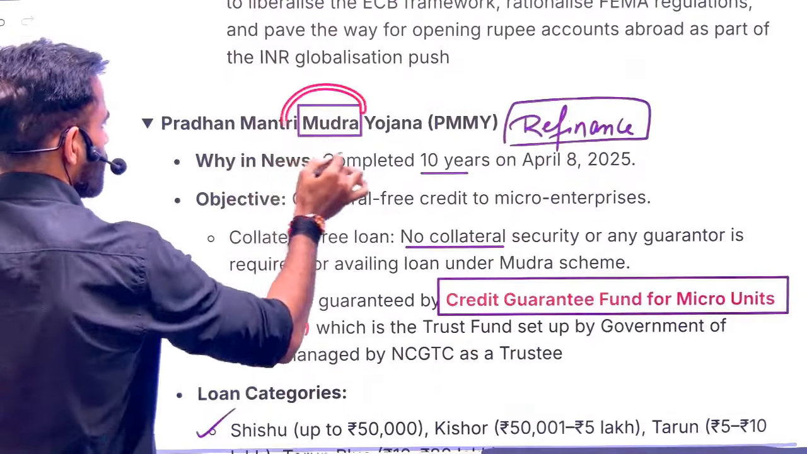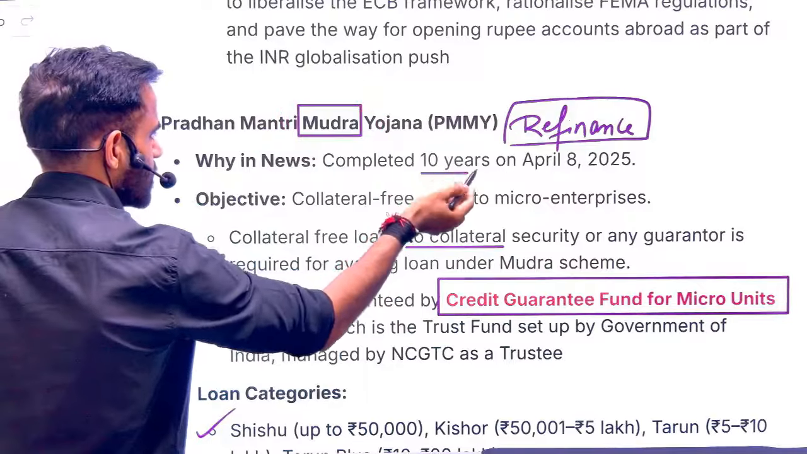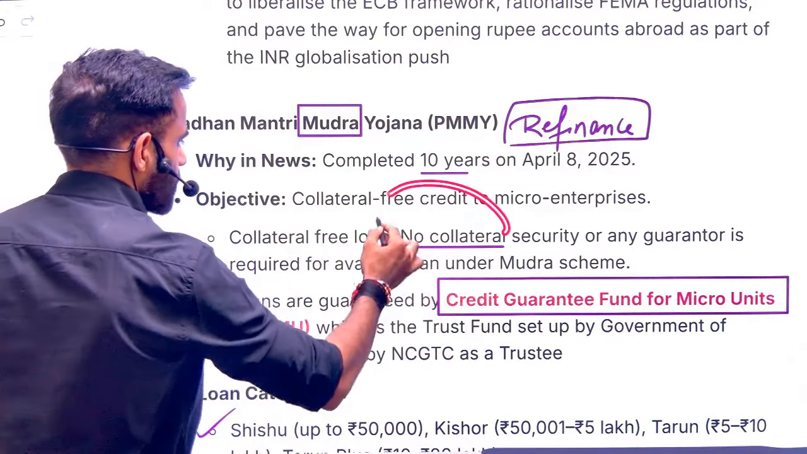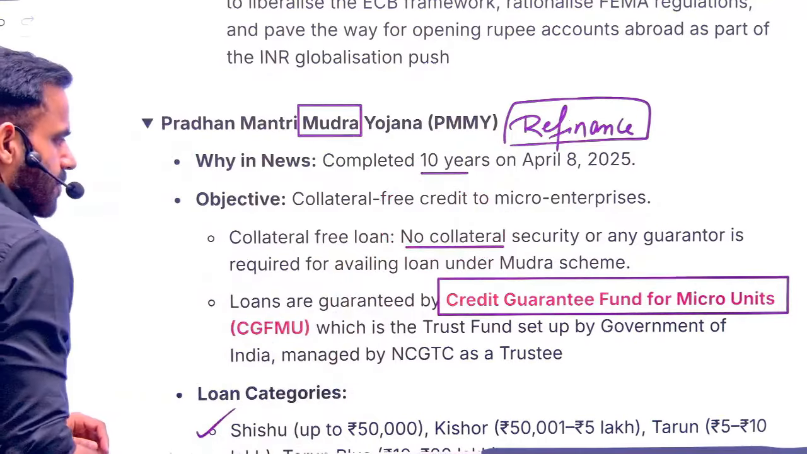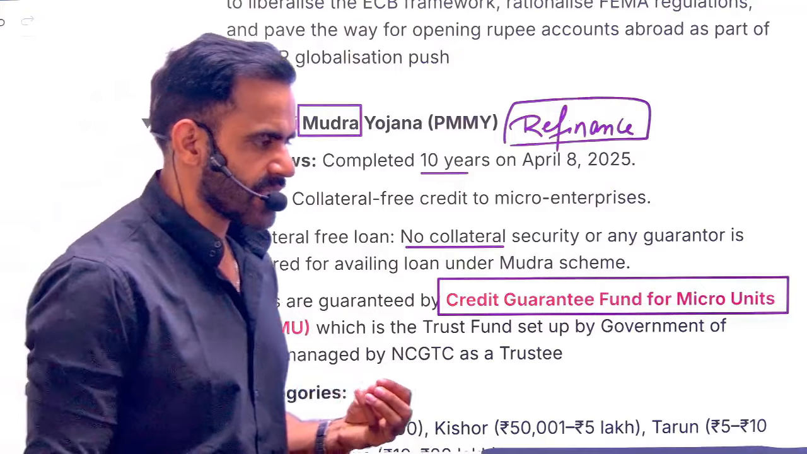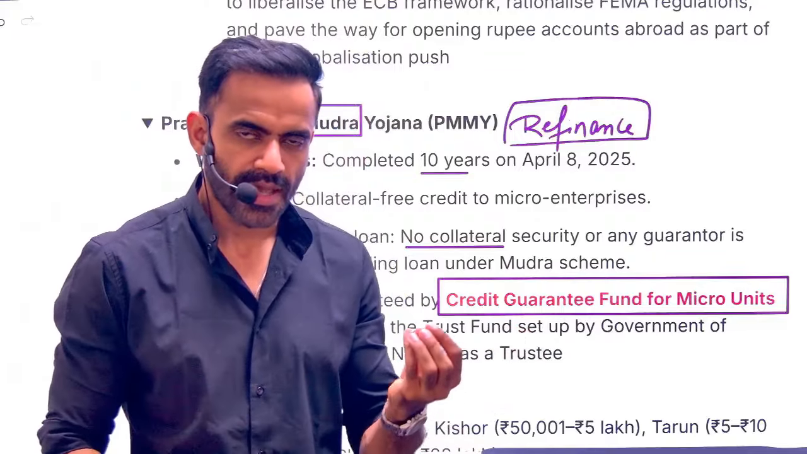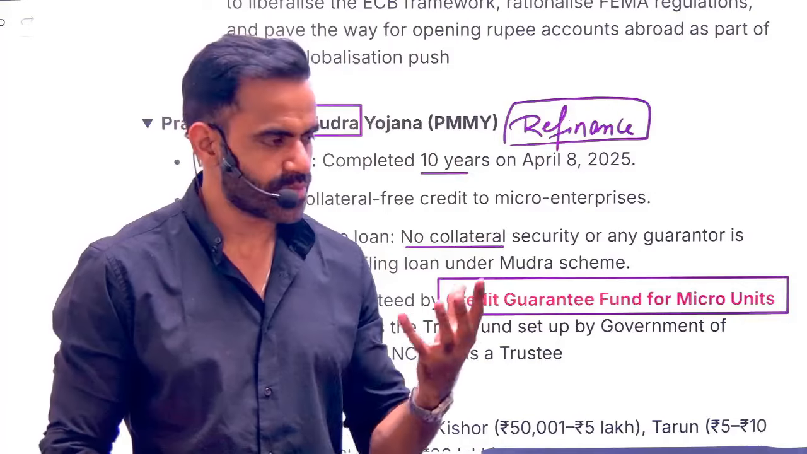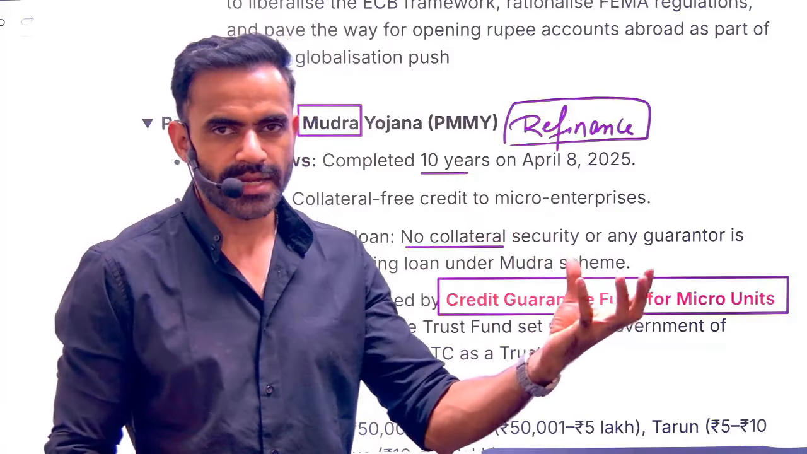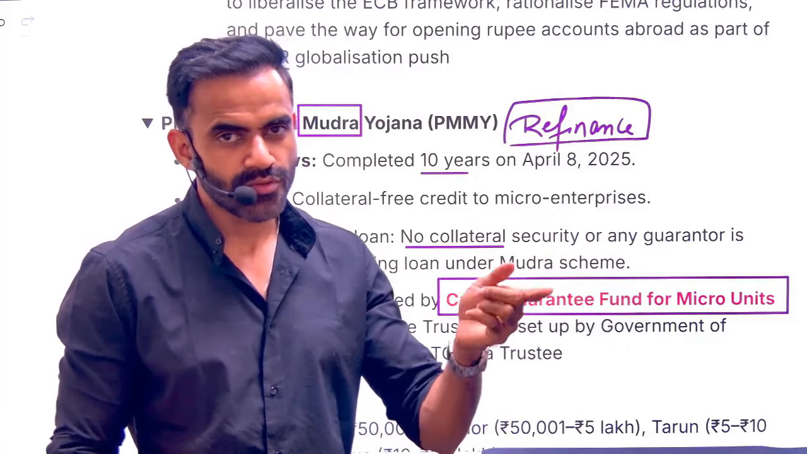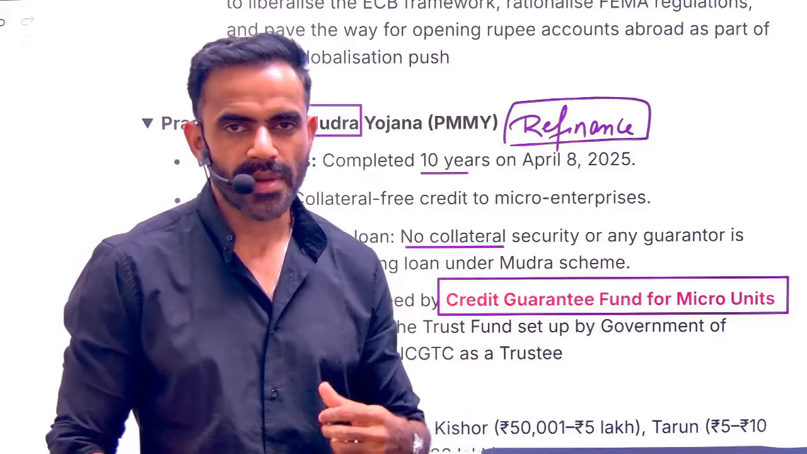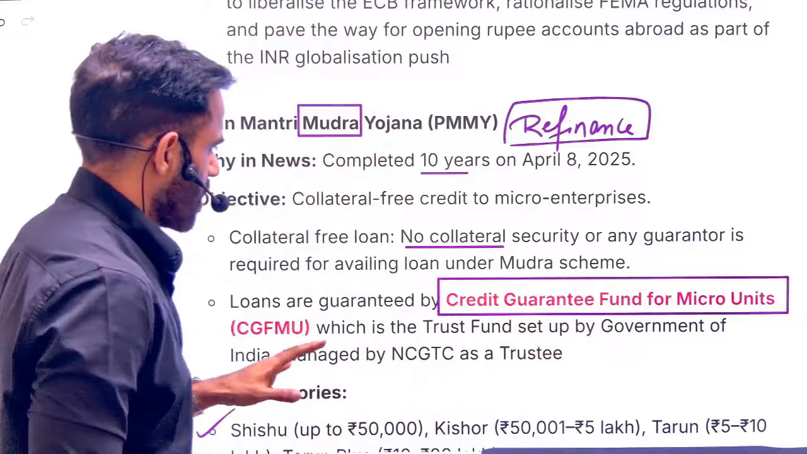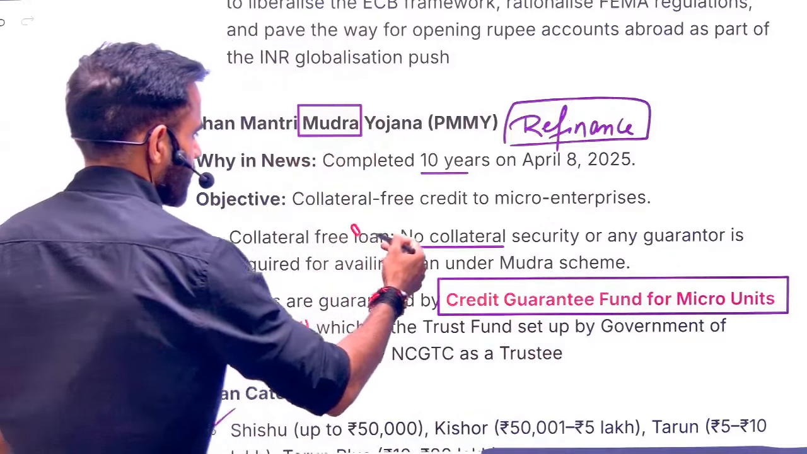Next is related to PM Mudra Yojana. It was in news because it completed 10 years. Under this scheme, collateral free loans are provided. What is collateral? Collateral basically means you have to put something as a security. Let's say I need a loan, so they are going to specify that you need to put your land as a security, so that if you do not pay the borrowed amount, we will sell your land and recover the amount. Now in this case these are collateral free loans.